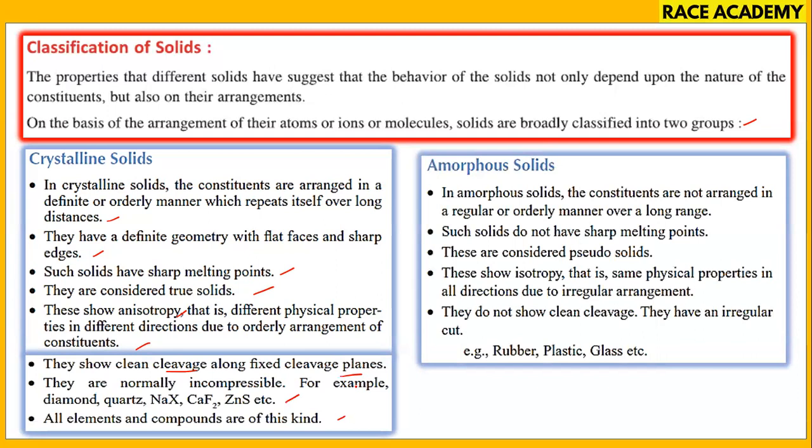Amorphous solids: constituent particles are not arranged in a regular or orderly manner over a long range. So these solids do not show sharp melting points. They are pseudo solids. They show isotropy, which is the same physical properties in all directions due to irregular arrangement. They do not show cleavage property. They have irregular cut. Rubber, plastic, glass are the examples for it.